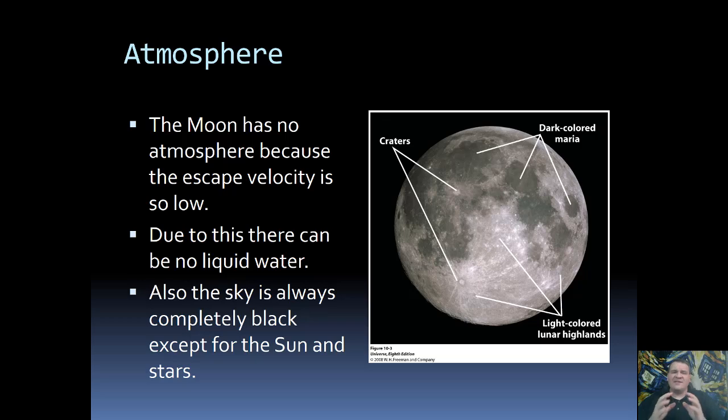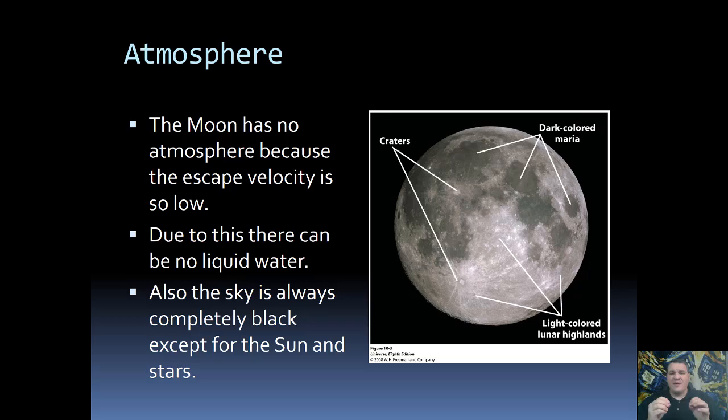And that is because its escape velocity is so low. Escape velocity, if you remember back, is how fast something has to travel to actually escape. So the escape velocity is low, meaning that even slow-moving things are going to be able to leave the moon. And because of this, it has not been able to hold on to any atmosphere.